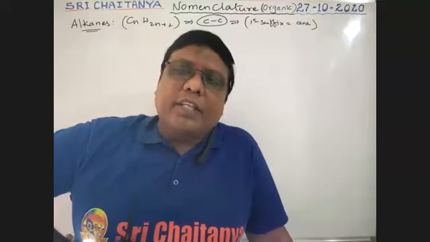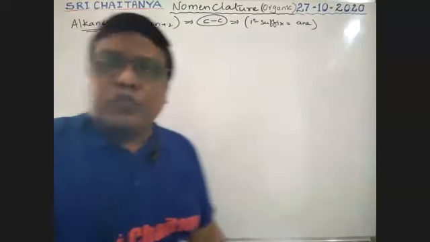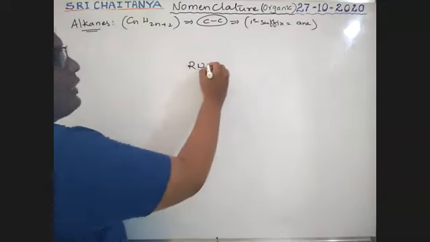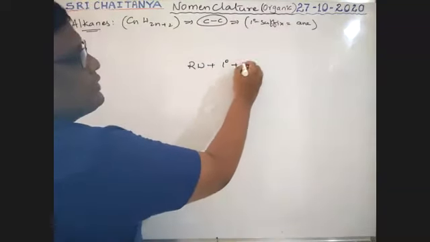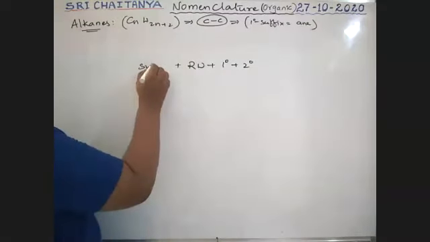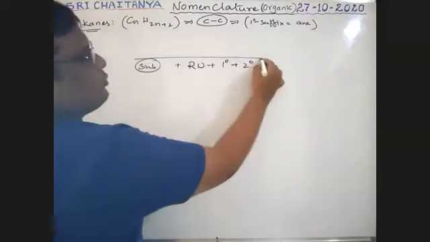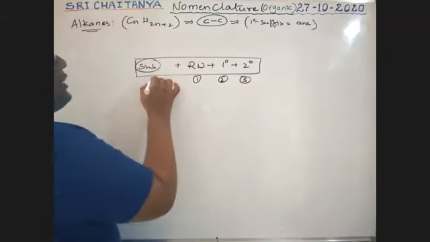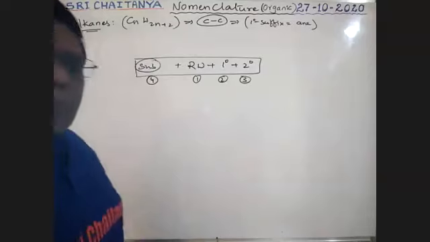Already I completed, boys. First you should write the root word. After that, the primary suffix. After that, the secondary suffix. After that, the substituents as prefix. This is the representation. It is the first step, second step, third step, and the fourth step.